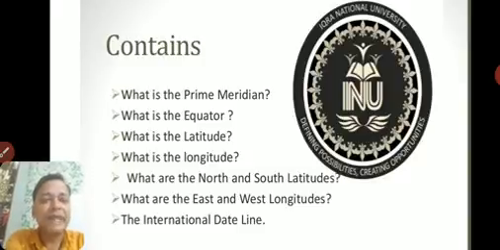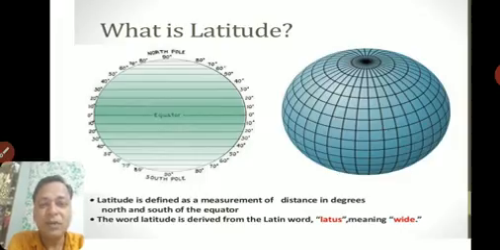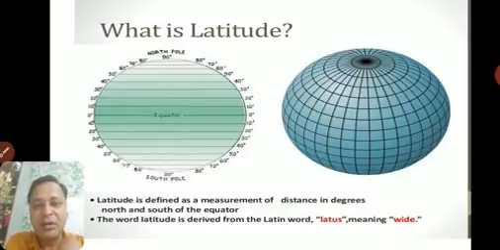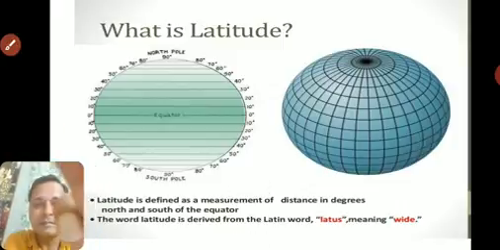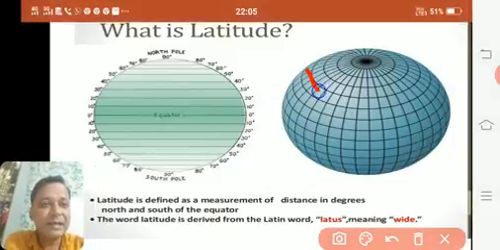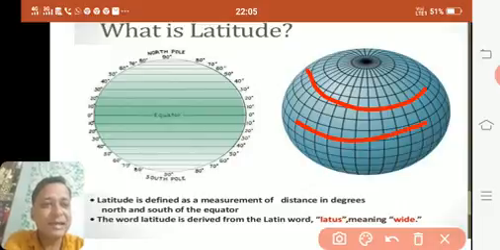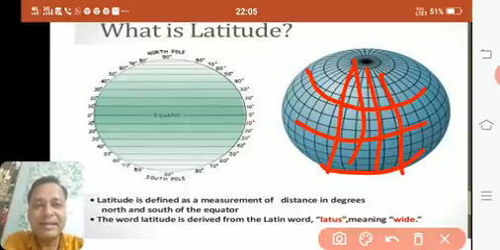Okay. So to start with, what is latitude? Now when we saw the globe, I told you that there are certain crisscross lines on it. So there are certain lines, can you see this? These kinds of lines are there, and also some fine lines. Now what I want to say here is, this is the picture of latitude.